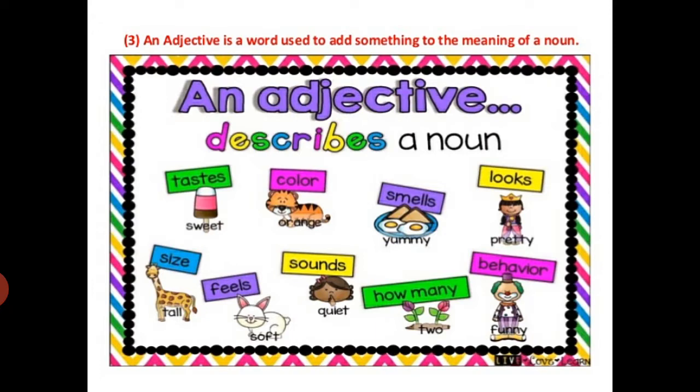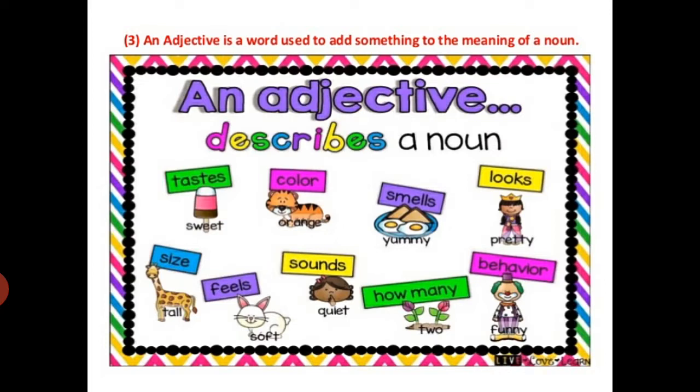So, an adjective is a word used to add something to the meaning of a noun. It adds more meaning to a noun. In another way it is called describing words. Here it describes the taste, that is sweet. Is the taste sweet or sour, like that.